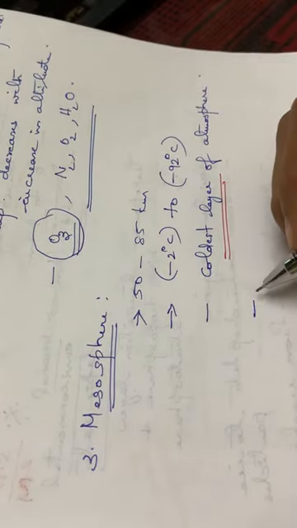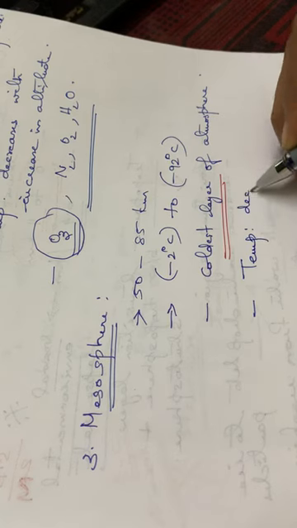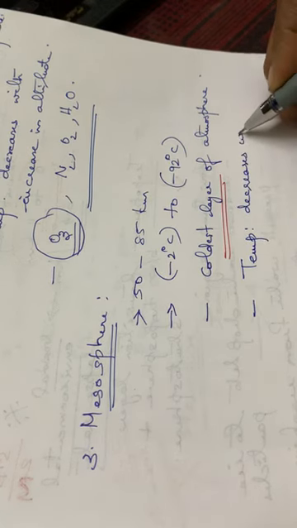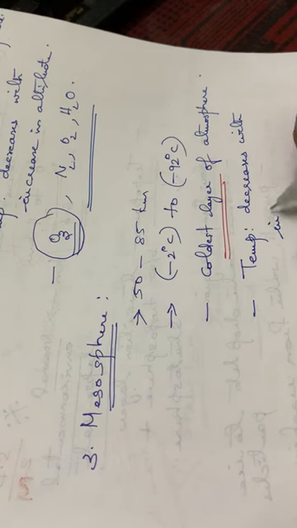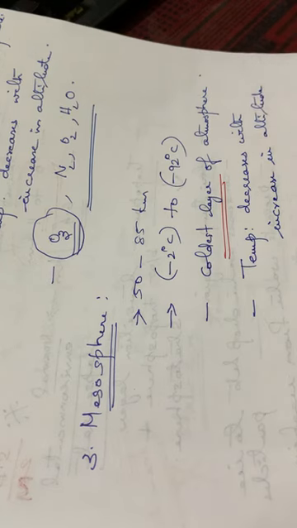So here also we can say that in general the temperature decreases with increase in altitude. Temperature decreases with increase in altitude. Okay.